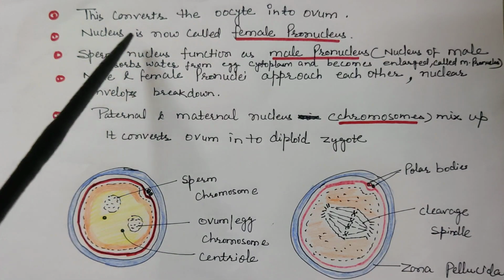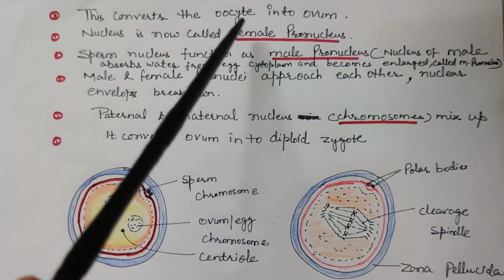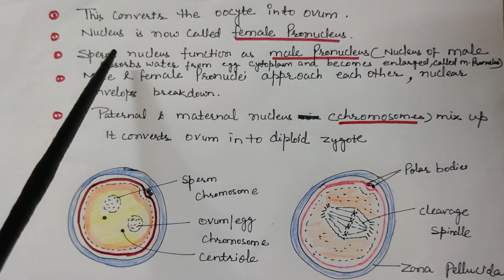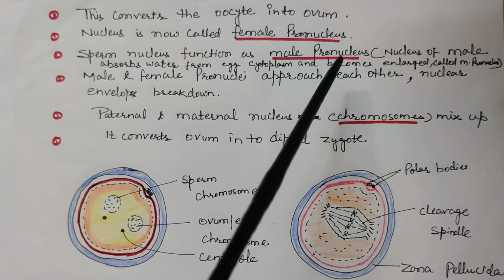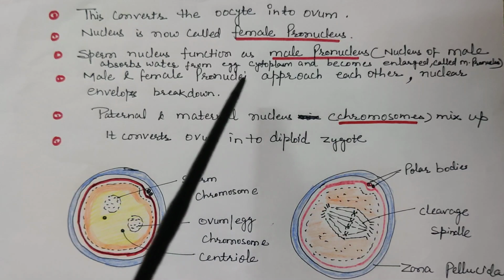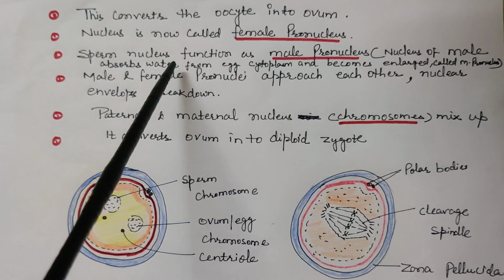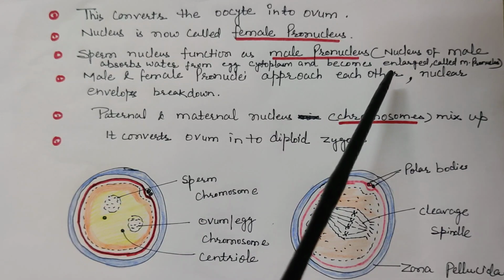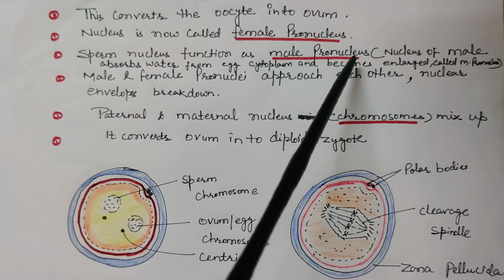Now the nucleus is called the female pronucleus. The nucleus of the ovum is called the female pronucleus and the sperm nucleus functions as the male pronucleus. When the nucleus of the sperm enters inside the ovum, it absorbs water from the egg cytoplasm and becomes enlarged. Because of its increased size, we call it the male pronucleus.